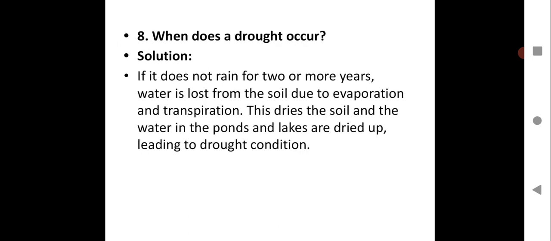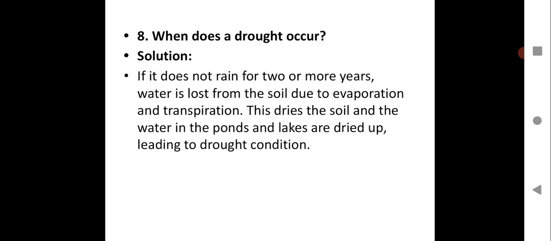We have to go for question number 8 now. Let us see, when does a drought occur? You also know the condition of the drought, which is already discussed. So you just have to put it in the form of an answer over here. If it does not rain for 2 or more years, water is lost from the soil due to evaporation and the transpiration process. You all know the process. Transpiration is evaporation of water from the leaves of the trees and plants, where the excess water is given out from the leaves.